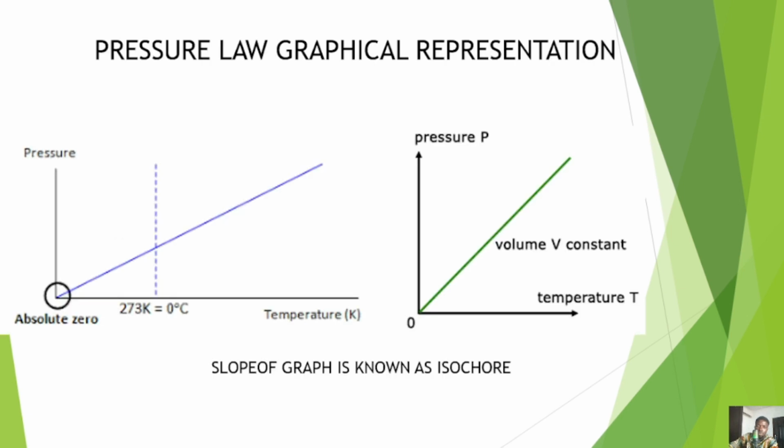So let's consider the graphical representation of this law. Once you are dealing with degrees Celsius, the graph has to start behind 0 degrees, and start at absolute 0, which is minus 273 degrees Celsius, or 0 Kelvin. Because it's a direct proportionality in both cases, they are both straight line graphs. The slope of the graph is known as isochore. Isochore implies that there is a constant volume.